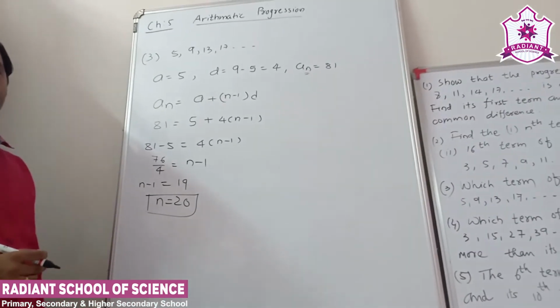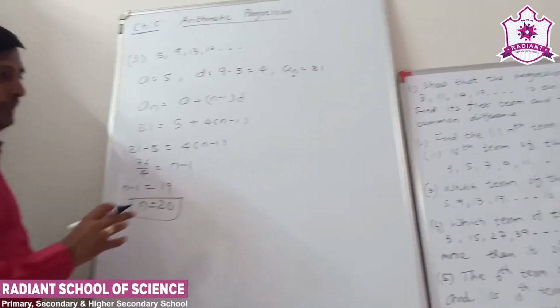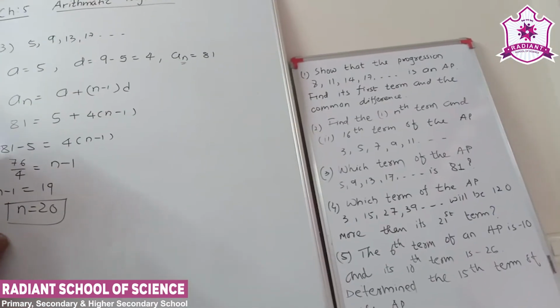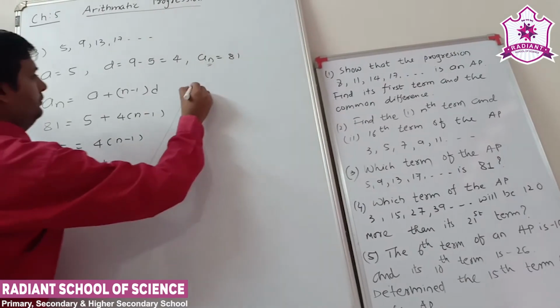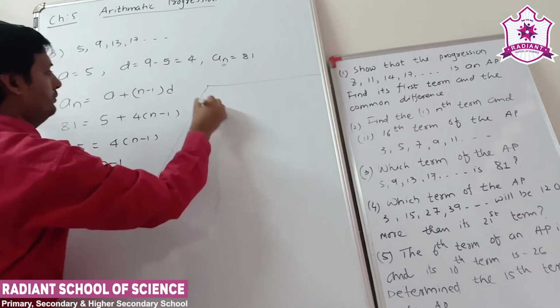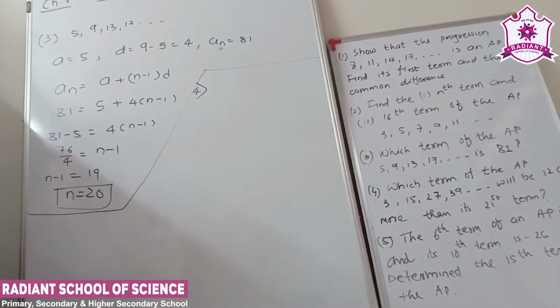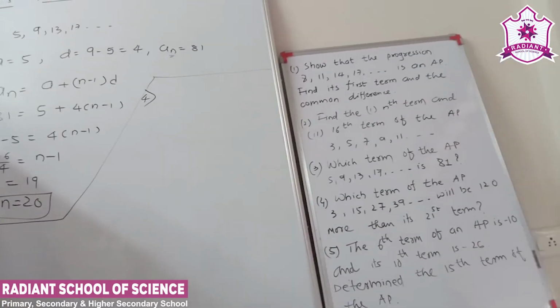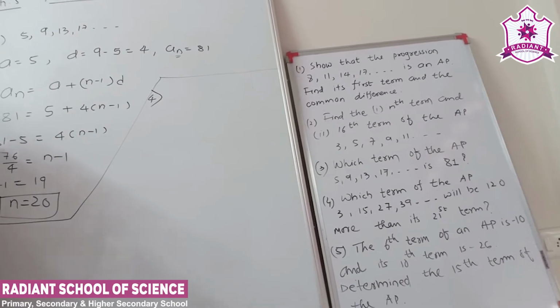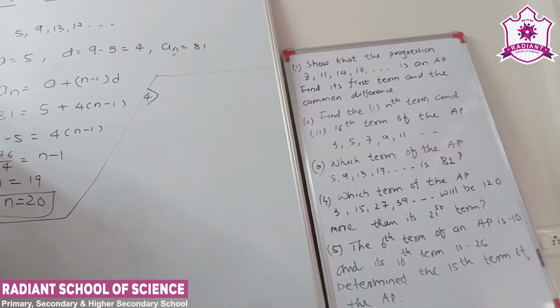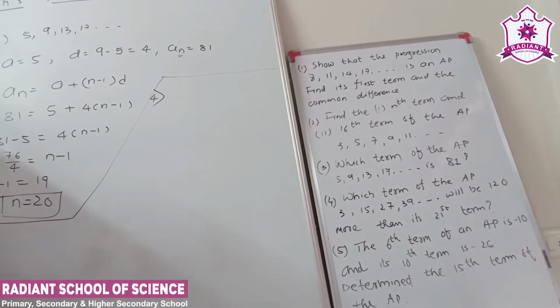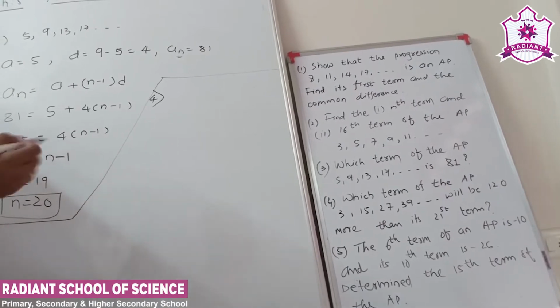Clear? Understand? Now question number 4. Which term of the AP 3, 15, 27, 39 will be 120 more than its 21st term? Look at the question carefully, it is a good one.